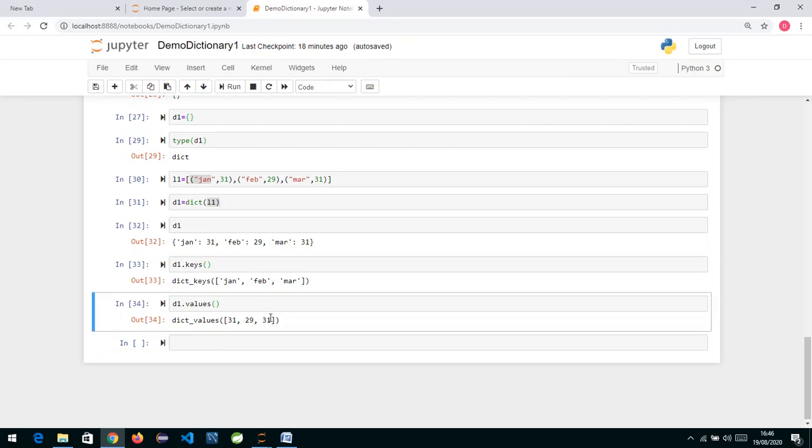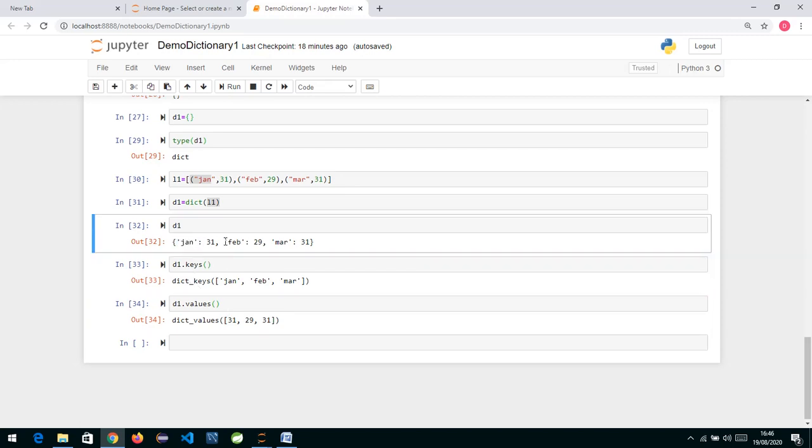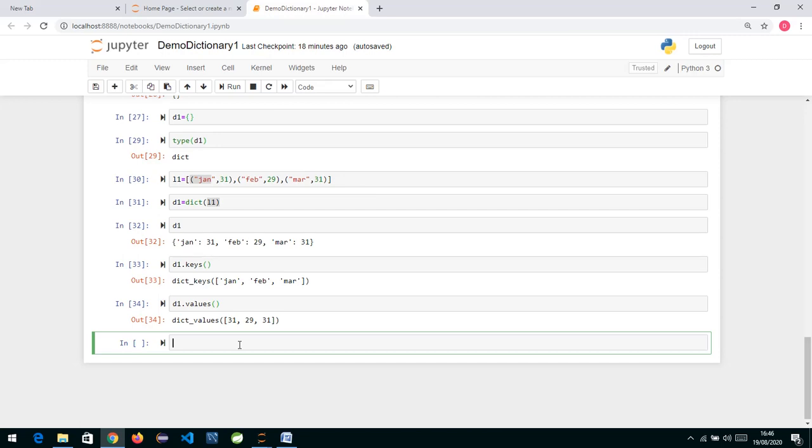So basically d1.values will give you a list of values present in your dictionary, and keys will give you only the keys. So keys is going to give you a list of keys, and values is going to give you only the value part over here. Now if I want both, then we also have one more method called d1.items.